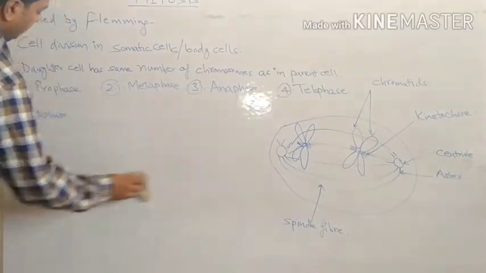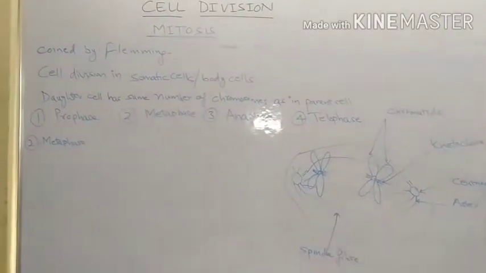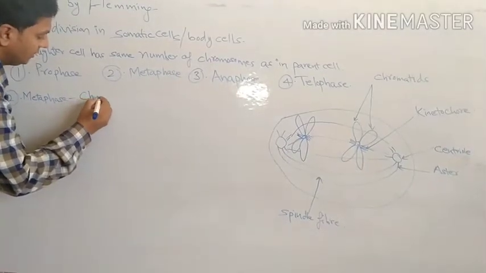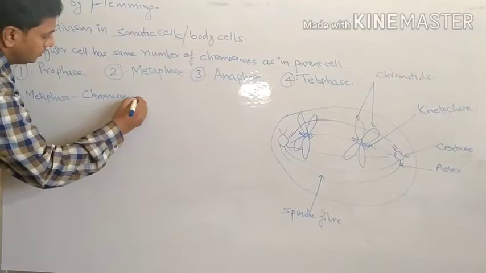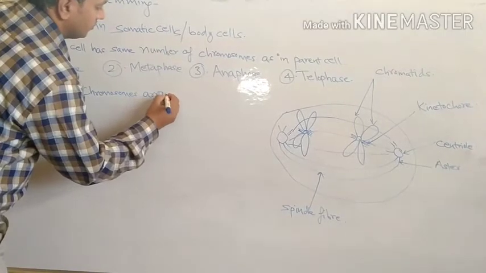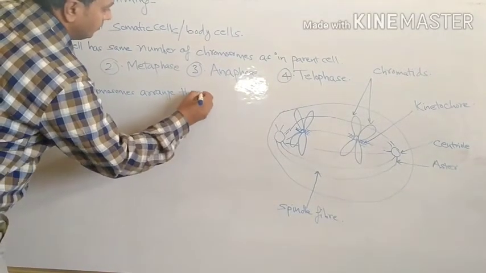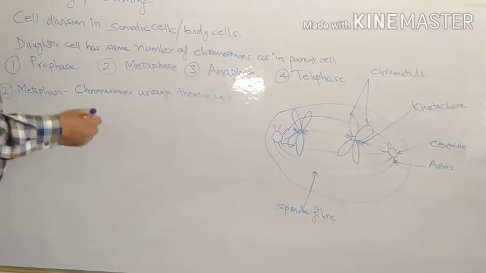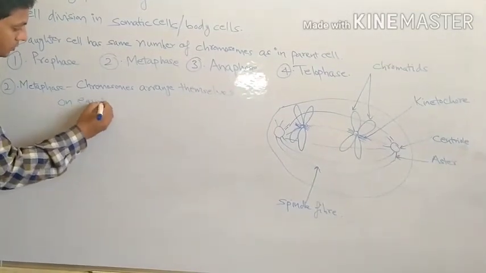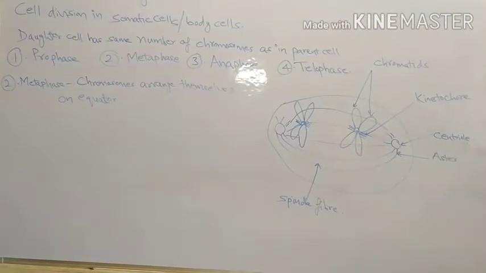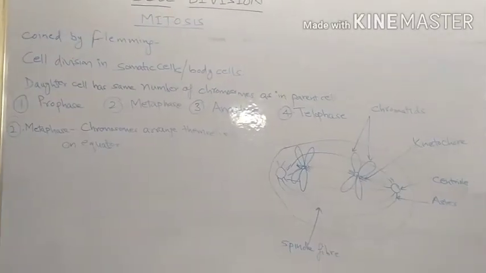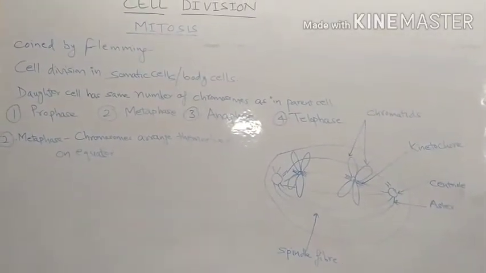In metaphase, chromosomes arrange themselves on the equatorial plane, meaning the equator, and they are pulled by centrioles through spindle fiber.